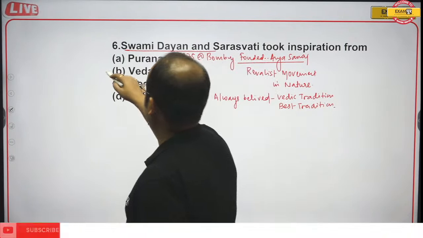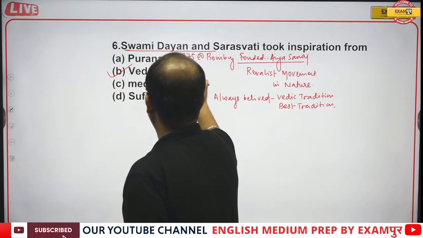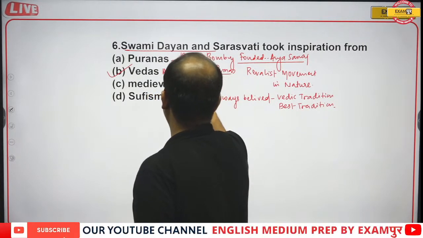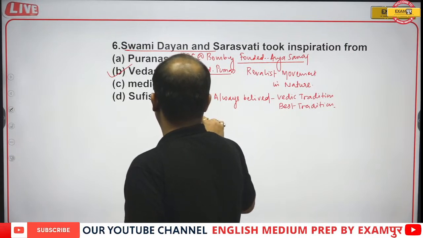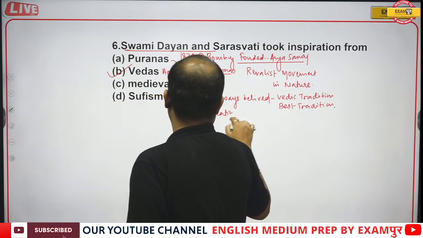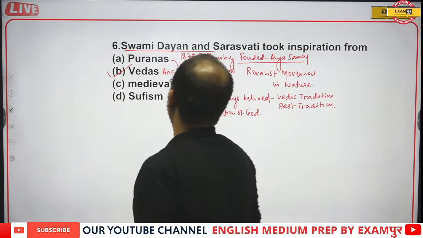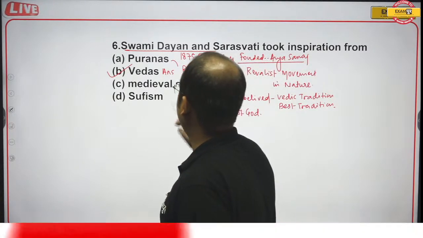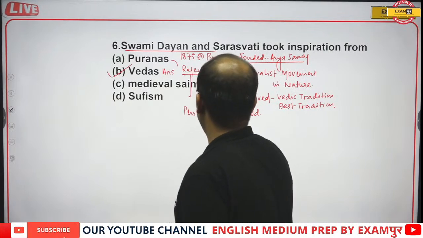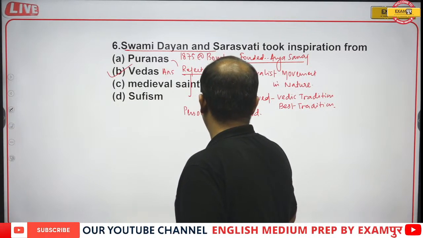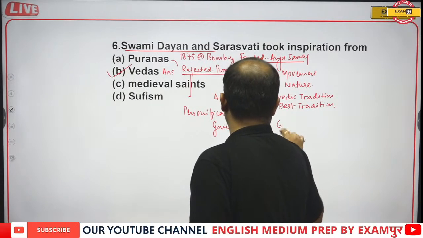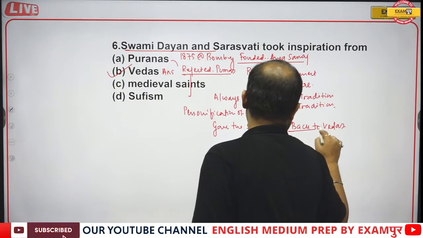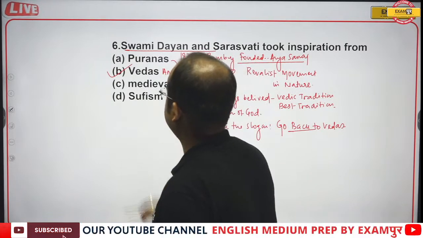So he always believed in the Vedas, although he rejected the Puranas, because the Puranas believe in personification of God. Therefore, he rejected the authority of the Puranas, propagated the Vedas, and gave the slogan: go back to the Vedas. So the correct answer will be option B.